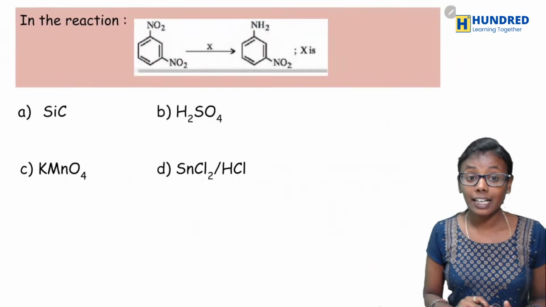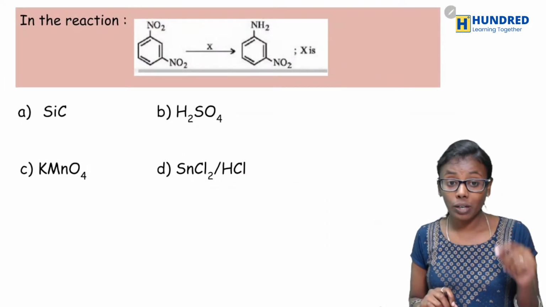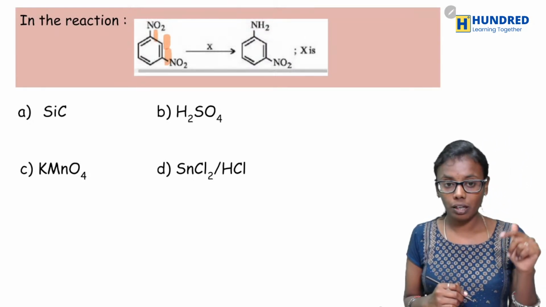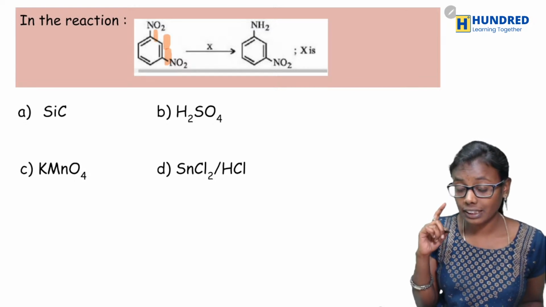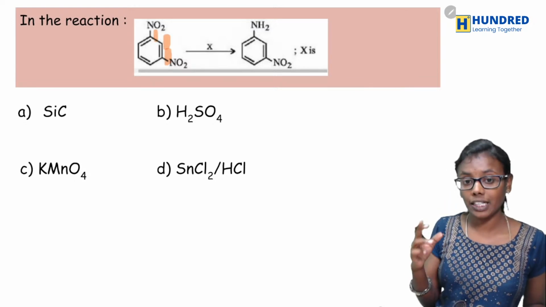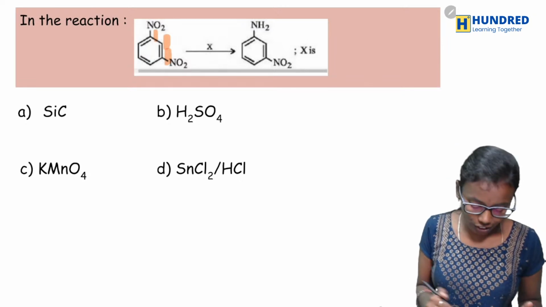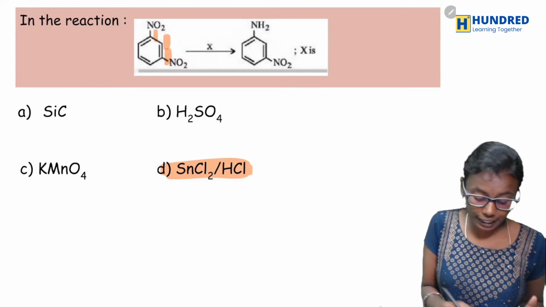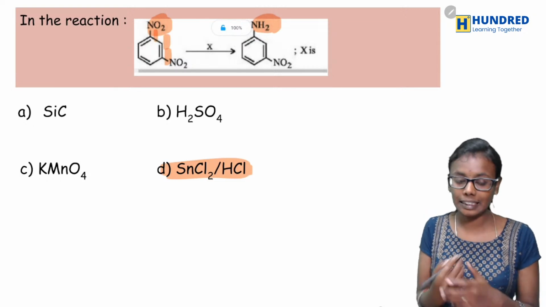Yes. And the next question is, in the reaction, what they have given you is 1,3-dinitrobenzene on reaction with X gives you NH2 and NO2. What would be X? Yes, very good. Tin chloride and HCl. So when you use tin chloride and HCl, NO2 will get converted to NH2. So option D is right.